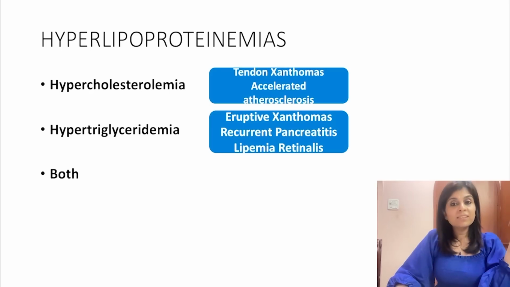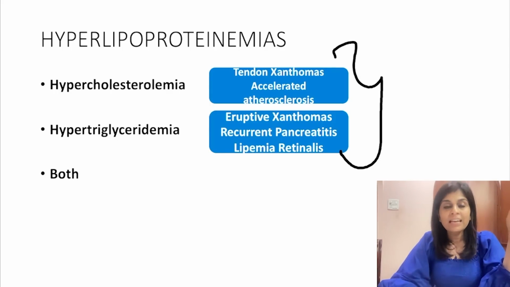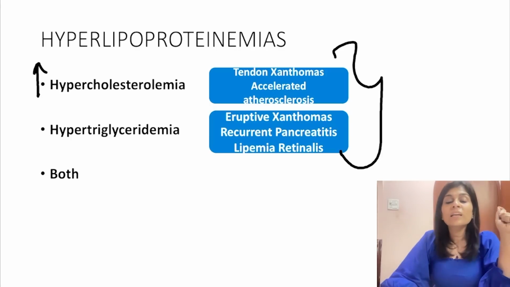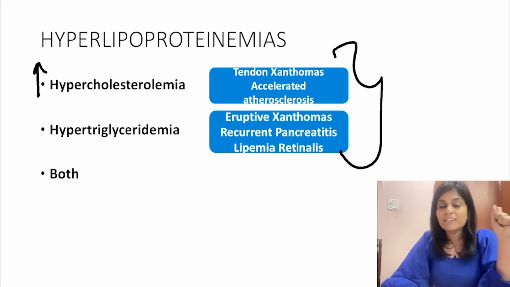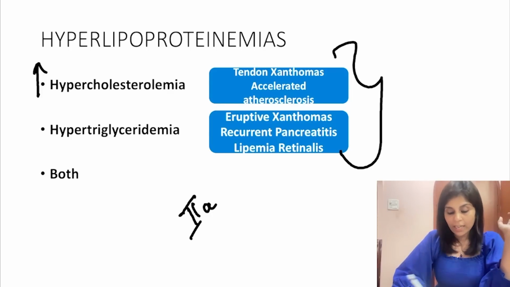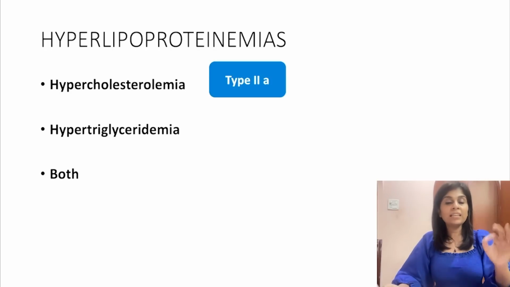Whereas if it's a mixed condition, an elevation of both cholesterol and triglyceride, then there will be a mix of both these features. Now, what are the hyperlipoproteinemias which present with an elevation of only cholesterol? That is obviously familial hypercholesterolemia, and it is type 2A. So all of you tell me, what is type 2A? In type 2A, there is only an elevation of cholesterol.